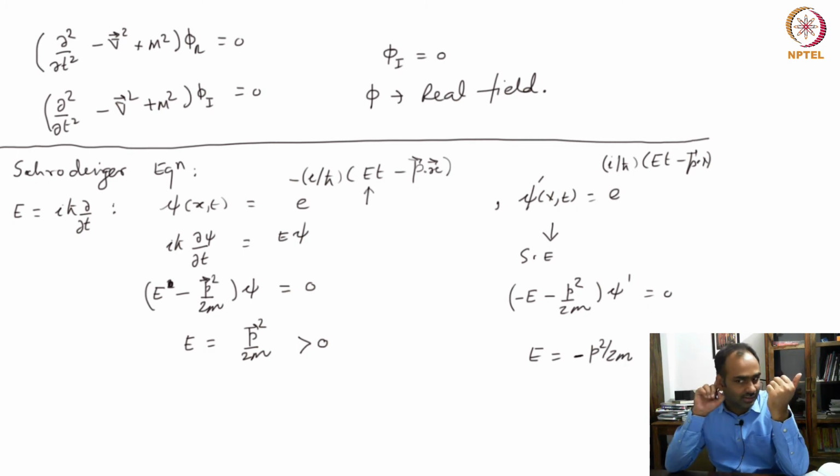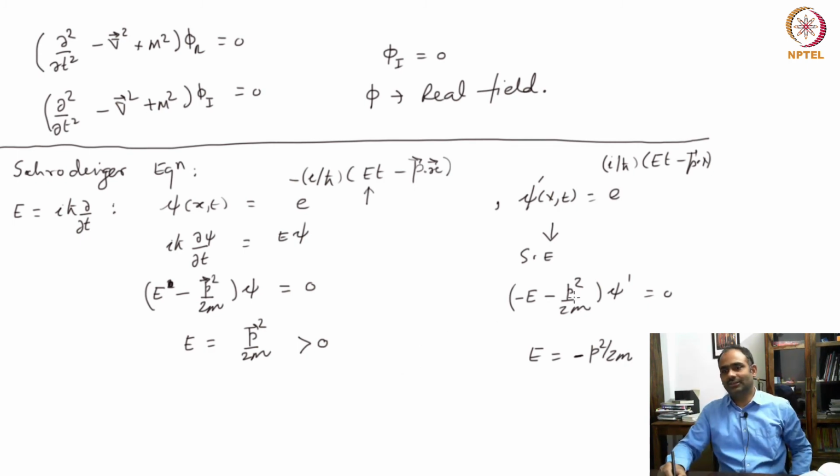So, you see that this wave function gives negative energy. So, we do not work with these kind of wave functions, we work with these kind of wave functions, that you can drop because it is giving you negative energy.